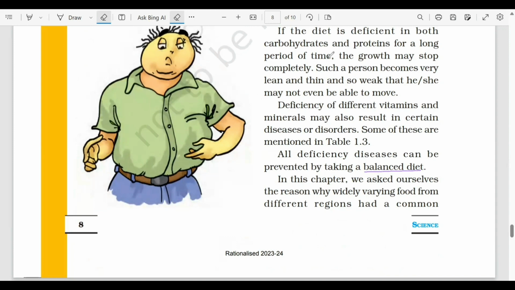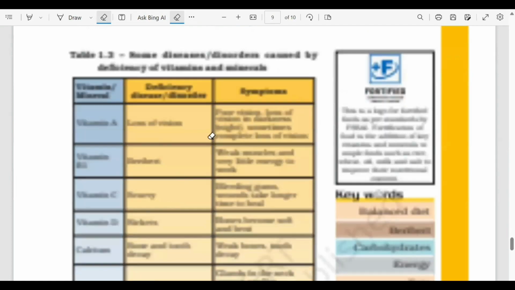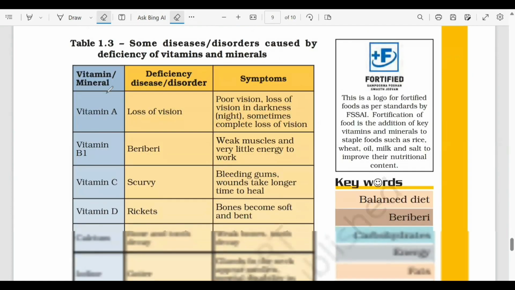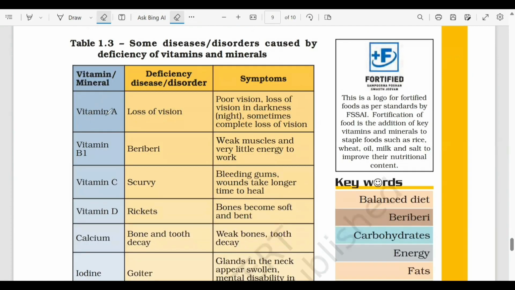So let's talk about the different deficiency diseases that are caused due to the lack of vitamins and minerals. So first one is vitamin A. अगर हम विटामिन ए रिच फूड अपने डाइट में नहीं इंक्लूड करेंगे, so it can lead to loss of vision. Okay, so what are the symptoms of deficiency of vitamin A? हमें सही से दिखता नहीं होगा, रात में देखने में प्रॉब्लम होगा, it is called night blindness, and it can even lead to complete loss of vision.